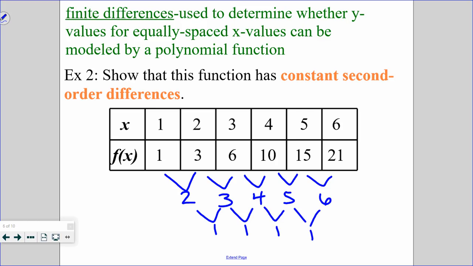So this is our first order difference. This is our second order difference, and you notice that those are not 0, and they are constant. So that means that this can be a polynomial function, and it's going to be second degree. So our degree is going to be 2. If that doesn't happen, then it can't be a polynomial function. So this will always happen for a polynomial function, and whatever degree that polynomial was is how many times you have to do the second order, third order differences. So that is the first example.